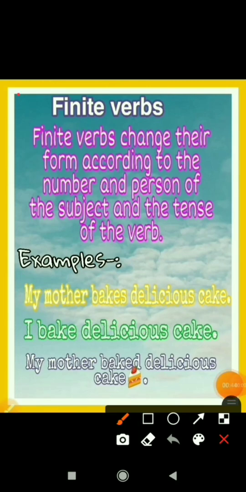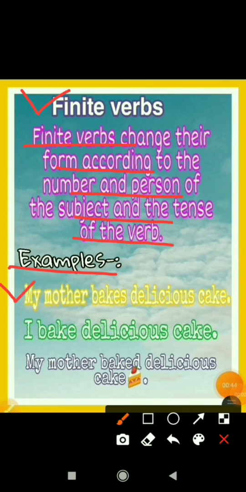So first of all, let's see what finite verbs are. Let's see the definition. Finite verbs change their form according to the number and person of the subject and the tense of the verb. If the verb is being changed according to the number, according to the person of the subject and the tense of the verb, that time the verb is called a finite verb. Means if we are changing the number from singular to plural and the verb is being changed according to it, if we are changing the subject from first person to second person and the verb is being changed according to it, and if we are changing the tense of the verb and according to it the form of the verb is being changed, that time the verb is a finite verb. So now let's see the examples to understand it better.